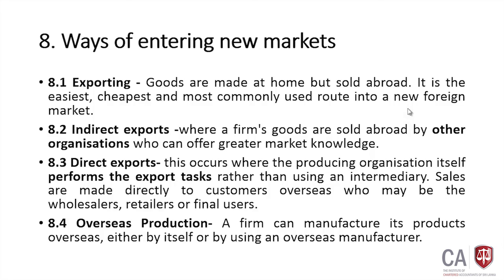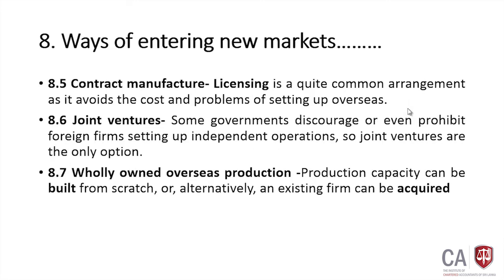Then overseas production. So what we are going to do is produce goods in the overseas market, or we get the help of an overseas manufacturer. Then contract manufacturing: we give a license to a third party in a foreign country to produce our good and sell. That avoids our cost of establishing those foreign markets.